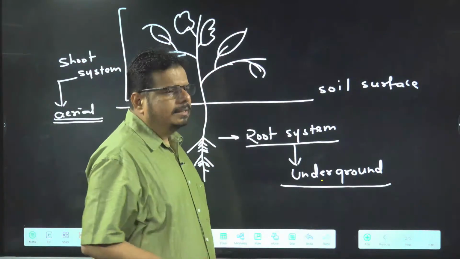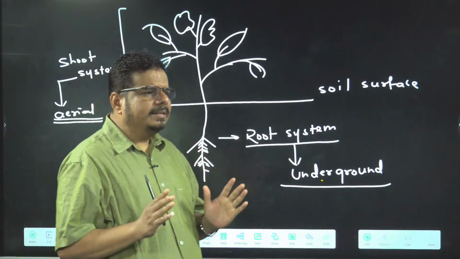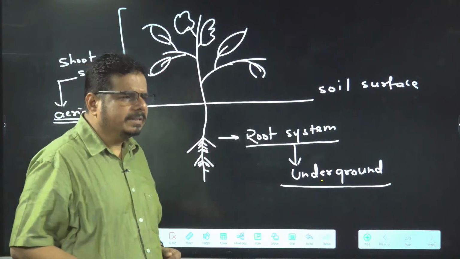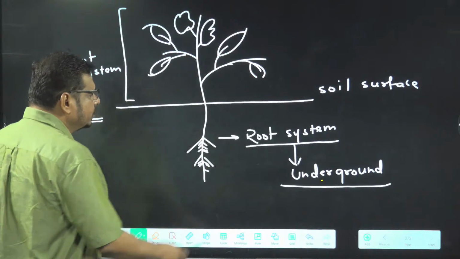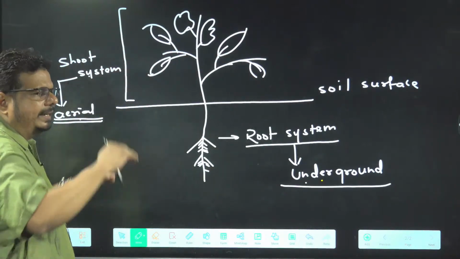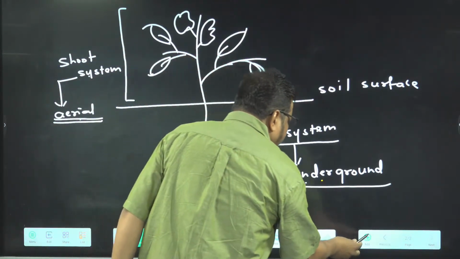So have a look. The only thing required here is your perfection level. Your perfection level must be great. You don't make a mistake from here. You don't get confused in the examples which we are going to discuss. So this is the root system. It is underground. And this is the shoot system. It is usually aerial, above the ground. Okay, ji. Now we are moving on to the root system and shoot system.